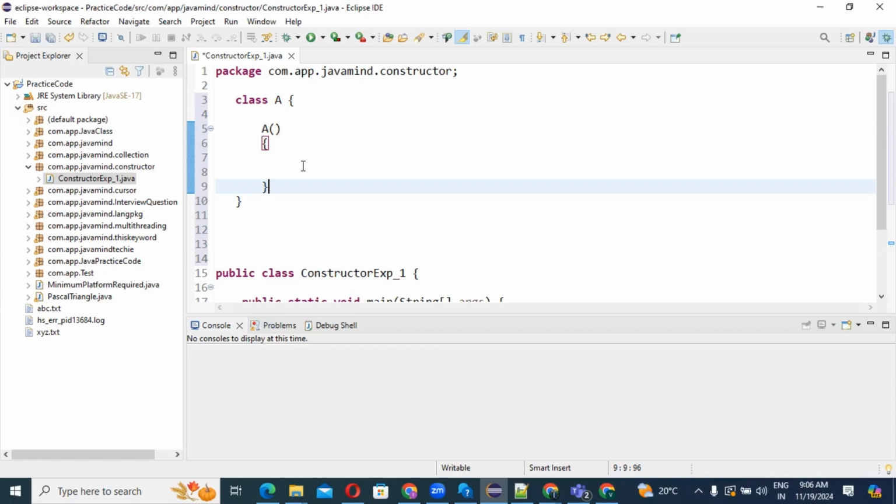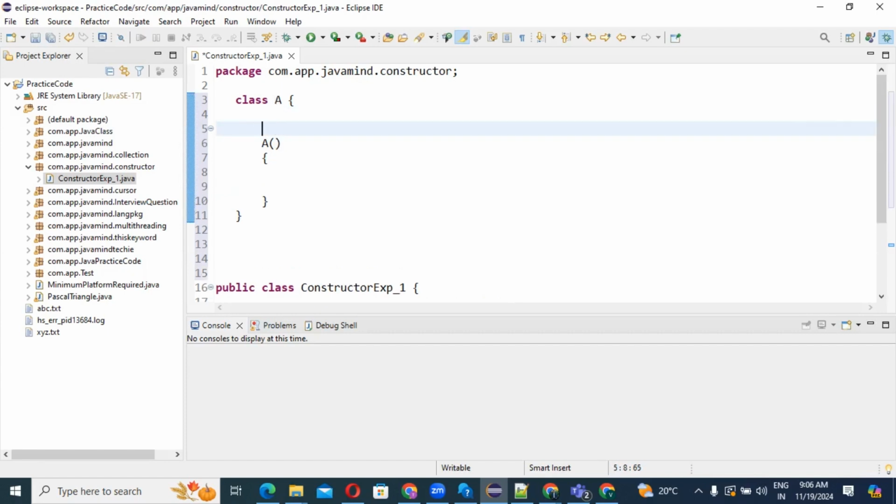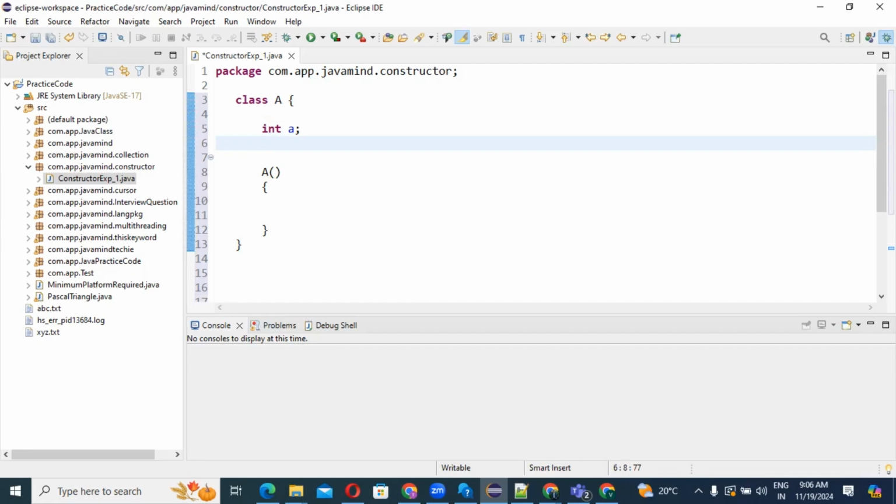It's very simple. Then, guys, what I am going to do here, just concentrate. I will create two instance variables here. Suppose int a and a string name. These two instance variables I will create here. Understood? Okay, see.